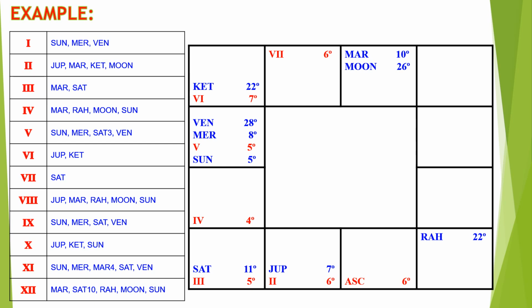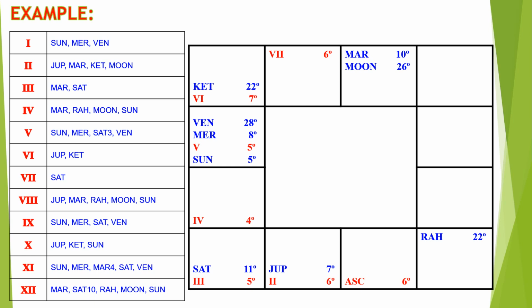Here the ninth bhava has the combination of Sun, Mercury, Saturn and Venus. The Sun is at 98%, Mercury is 93%, Saturn is 81%, and Venus is 29%. The ninth bhava represents the teacher, father, foreign travel, long travel, previous life. So, Sun is the main planet for the ninth bhava. So, the native's father will be a famous person, will be honest. He might also have the political touch.